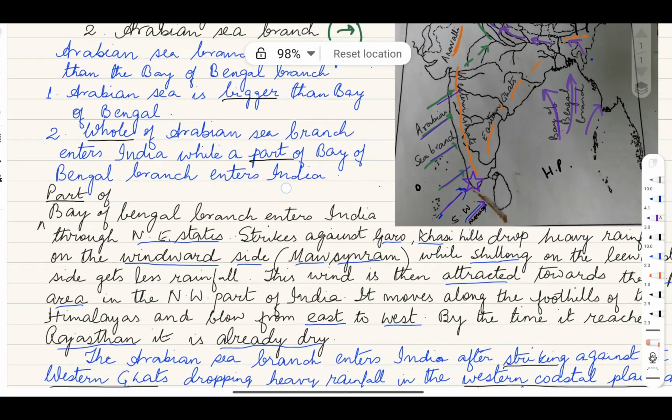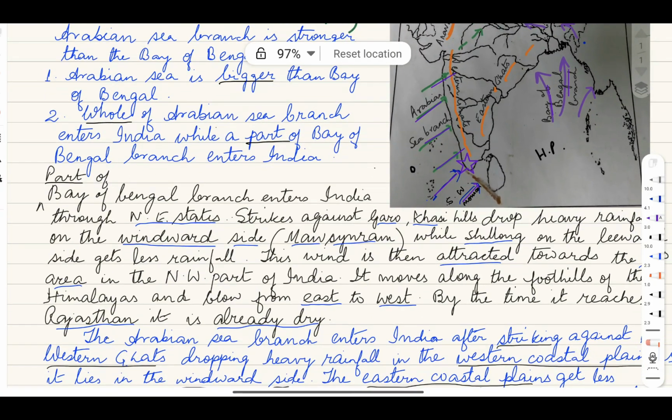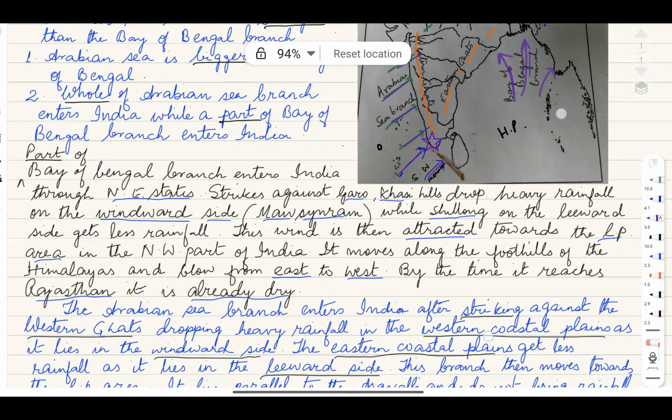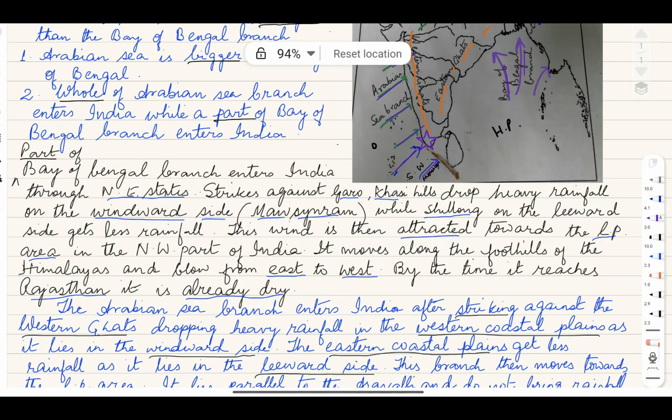Now let us discuss about Bay of Bengal branch. This part of Bay of Bengal branch that enters India, it enters India through northeastern states. It strikes against the hills Garo, Khasi and drops heavy rainfall on the windward side. Mawsynram, Cherrapunji, these places get heavy rainfall, while Shillong, which is on the leeward side, gets less rainfall.